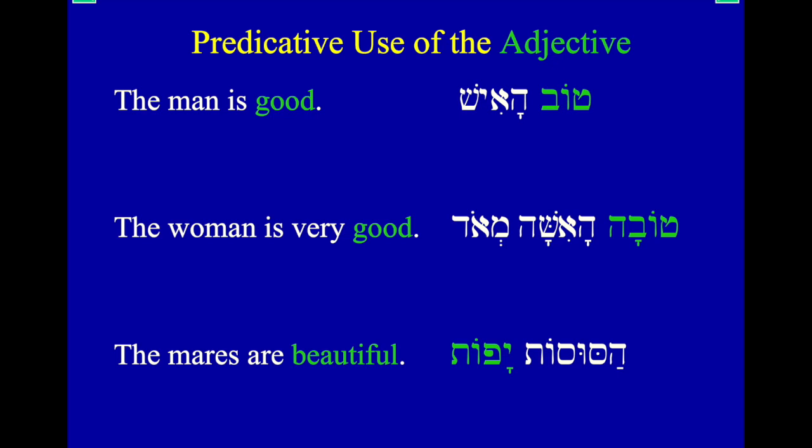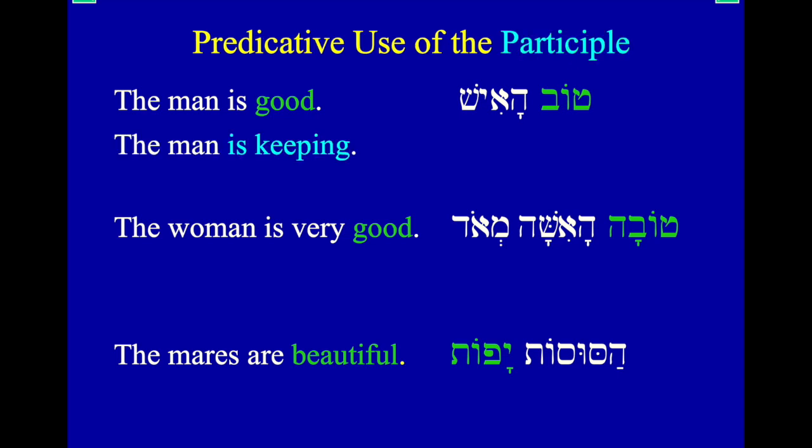Remember, predicative prefers to precede, but it's possible for it to come after, but it doesn't agree in definiteness here. So ha'susot yafot. Yafot means beautiful. Because it doesn't agree in definiteness, the noun has the definite article, the adjective does not. So that would mean it has to be predicative: the mares are beautiful. Remember, predicative means we make a sentence out of it. We add a version of the verb to be in there. Is, are, something like that.